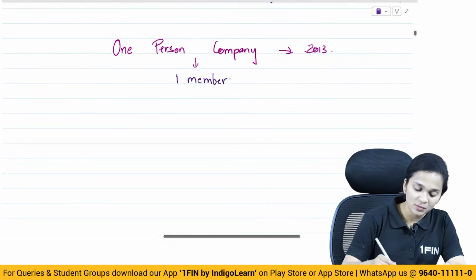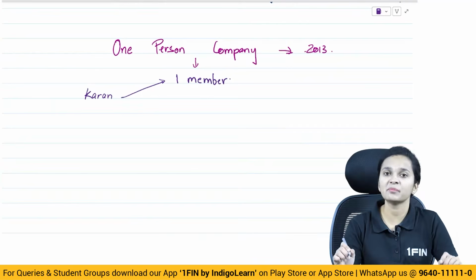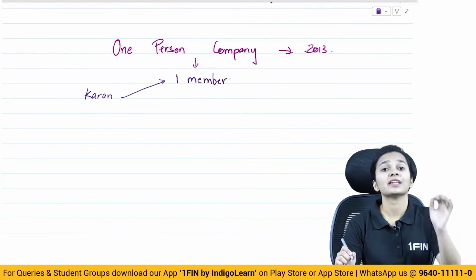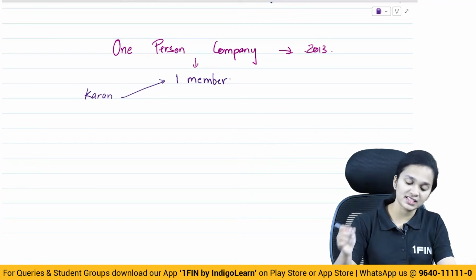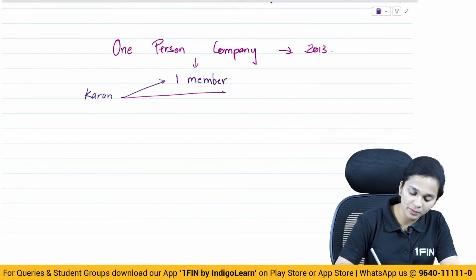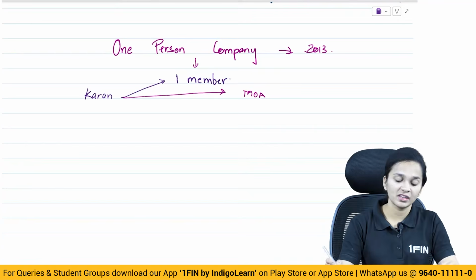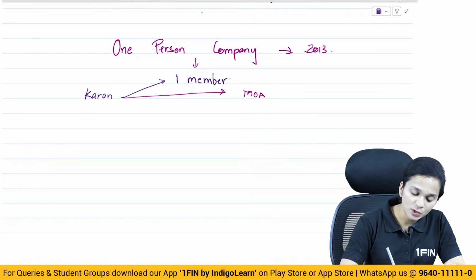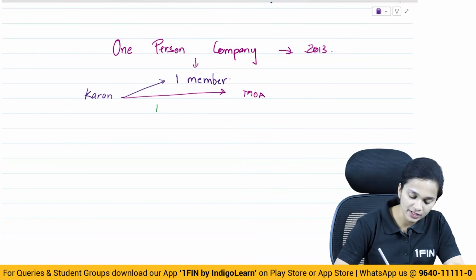Now let's say Mr. Karan is the member of a one person company. Karan has started the company, he is the member in a one person company. Now when Karan is incorporating a one person company, like all the other companies, here also a memorandum has to be made. So there's one specific clause which comes up in the memorandum of association of a one person company, which is called the nomination clause.